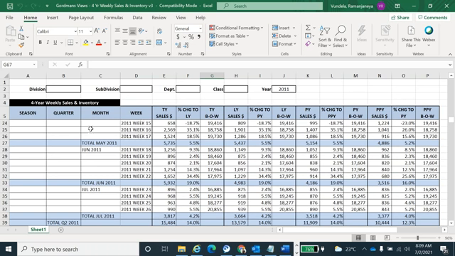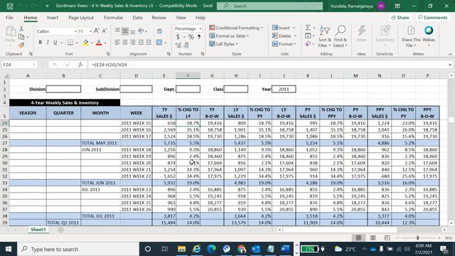Seasons, quarter, month, week. I'll explain all this, guys. This year's sales for this particular week, what is the sales? What was last year's sales? And they do the calculation: what is the percentage of change, what is the difference between last year and this year? Like that, they analyze their business here.